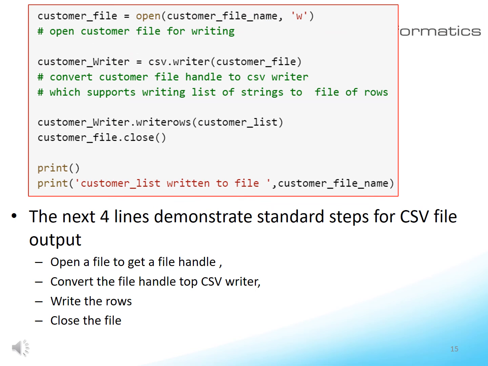The next 4 lines demonstrate standard steps for CSV file output. The first command opens a file for output. The W stands for write. If the file exists, the data will be purged.